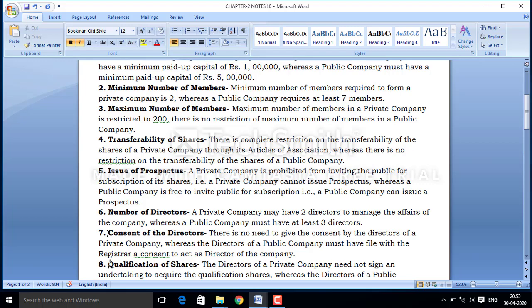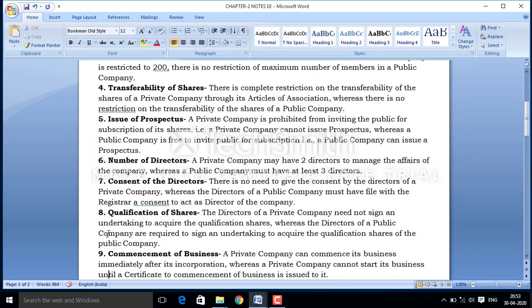And next is qualification shares. Before knowing the difference, we must know what a qualification share is. Qualification share is the number of shares which a member has promised to acquire in the life of the company.